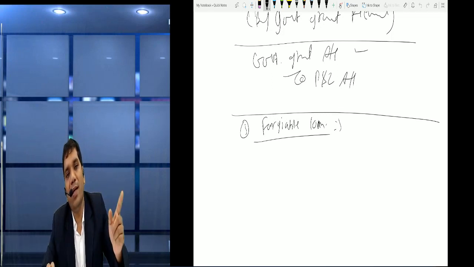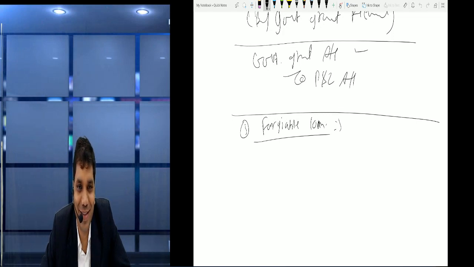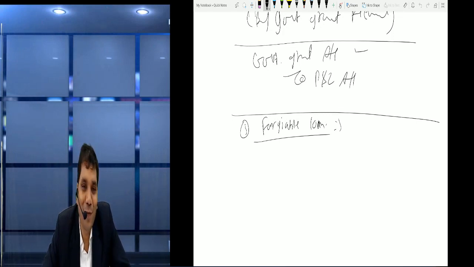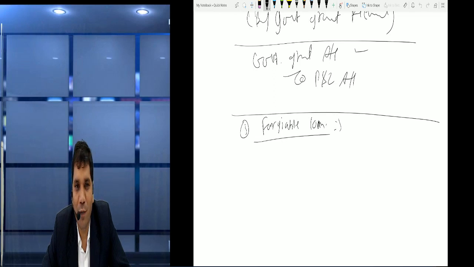Maybe the government will pay but not charge us. So friends, once we have reasonable certainty about the forgiveness of the loan, we should consider it as a government grant.